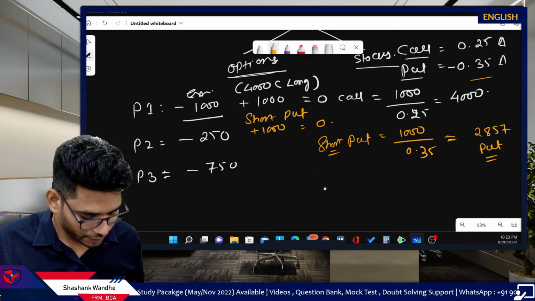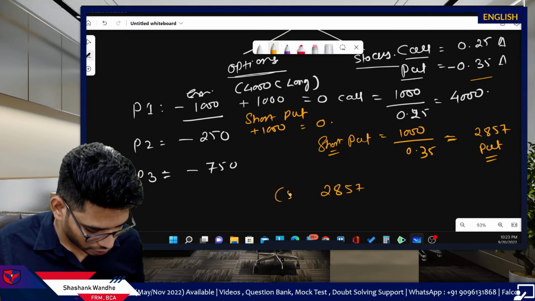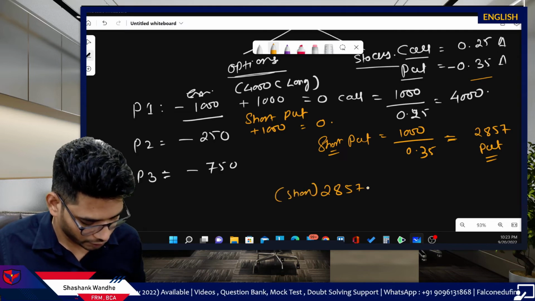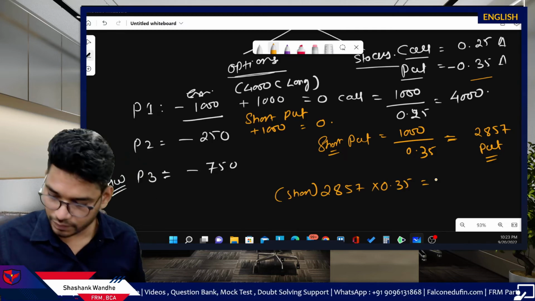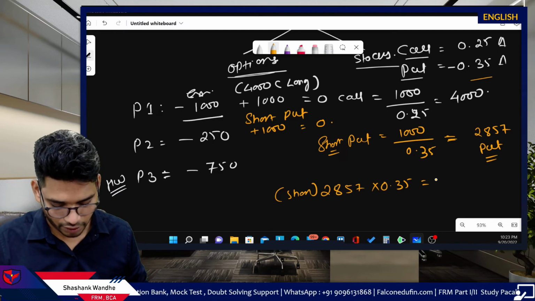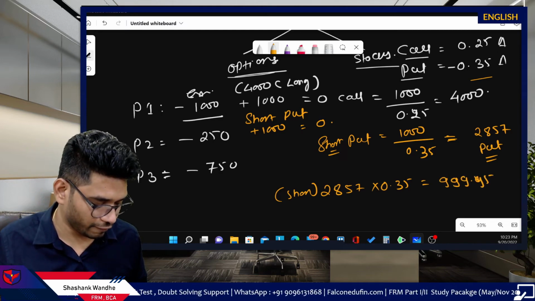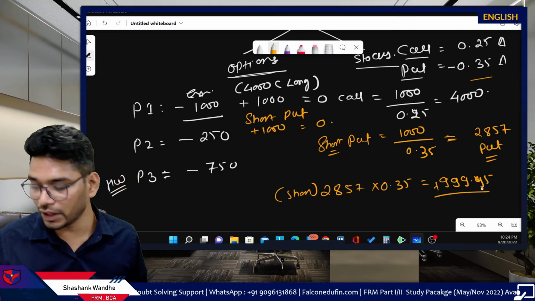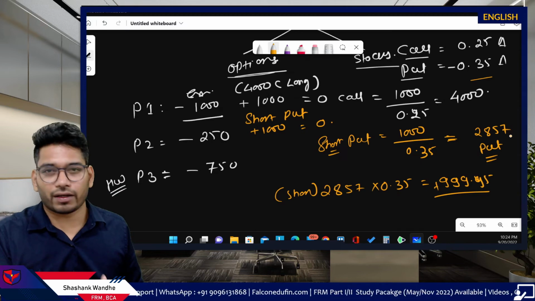Now reconciliation: you took 2,857 short puts, multiplied by 0.35. Simply multiply it, 2,857 multiplied by 0.35, which will give you 999.95 positive delta. So in the exam, you are not going to face a problem with this particular part.